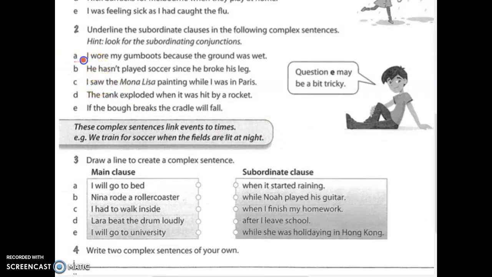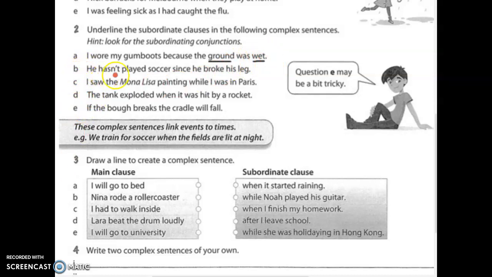A. I wore my gumboots because the ground was wet. So, what is it, people? Ground, wet. Ground is the subject, wet is the verb.